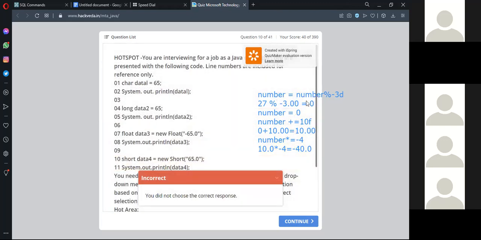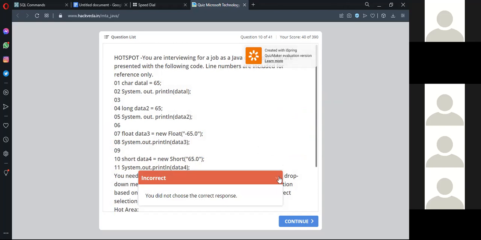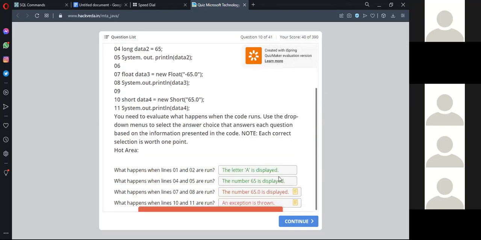Just rub this before. You have made a mistake here. Which one? What happened when lines 7 and 8 are run? Go to the correct option there.